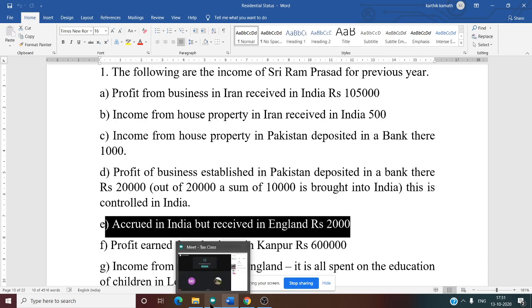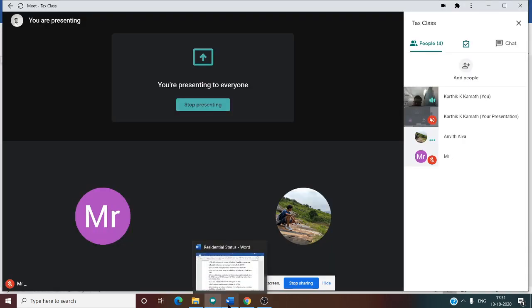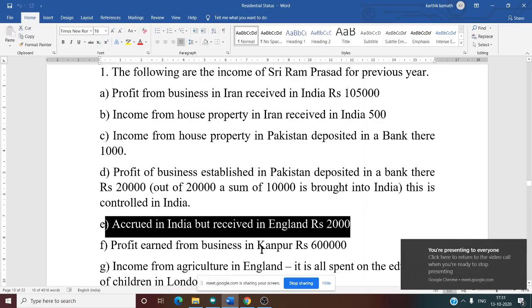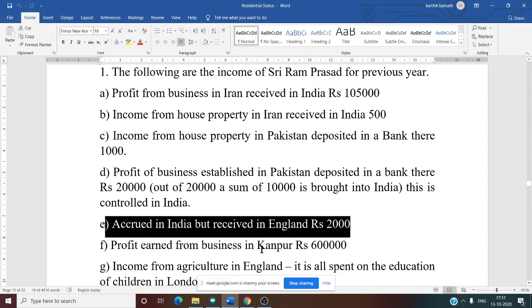Whether this is in the first two conditions, 3 plus 3. Why 3 plus 3? Because whether source is from India, in that case all three are taxable. It doesn't matter where you are receiving the money, whether in India or outside India. Source from India means all three are taxable.